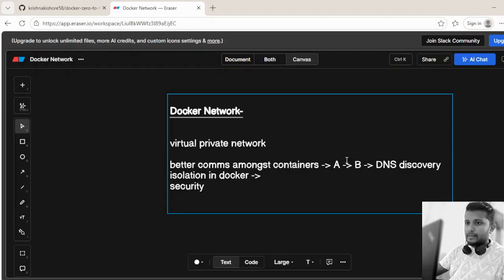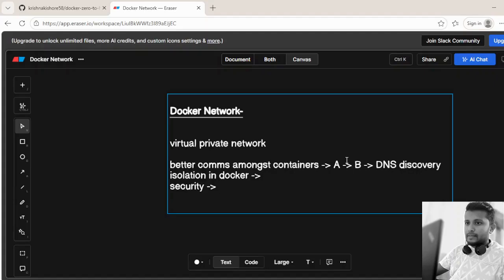The traffic will not leave that network and it will not disturb or create a bottleneck with the host machine and with other external systems. So the communication between those containers resides only in that network, creating isolation and no disturbance with the host machine.